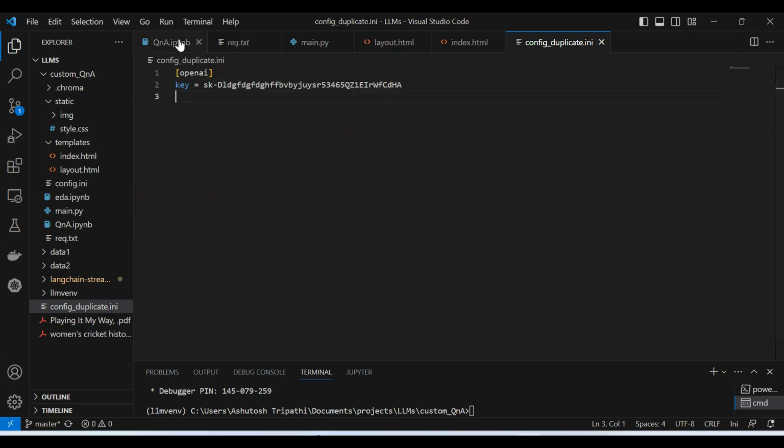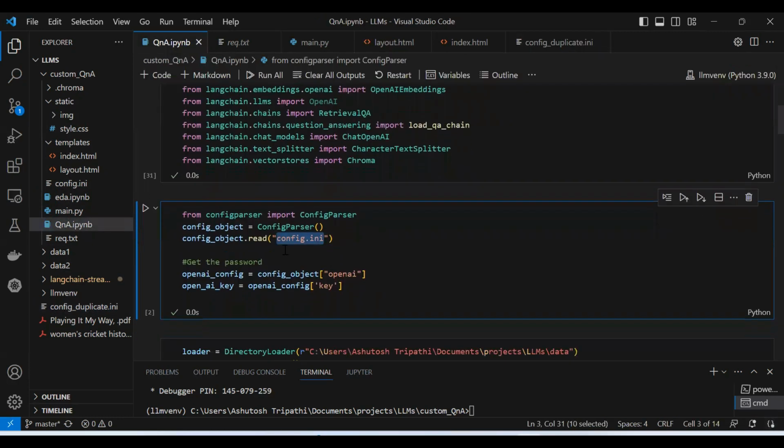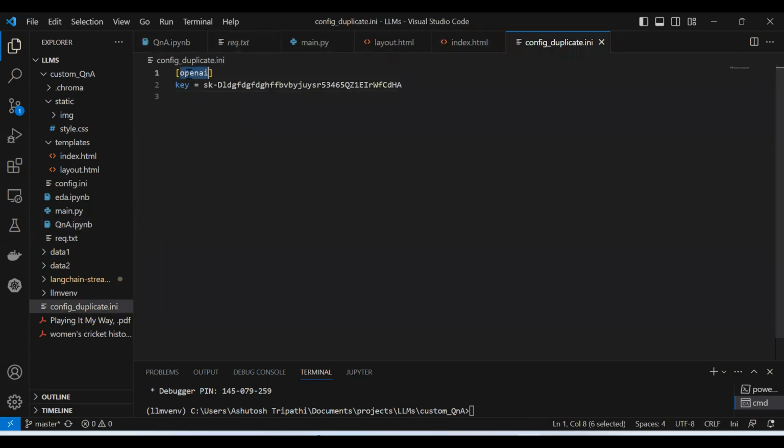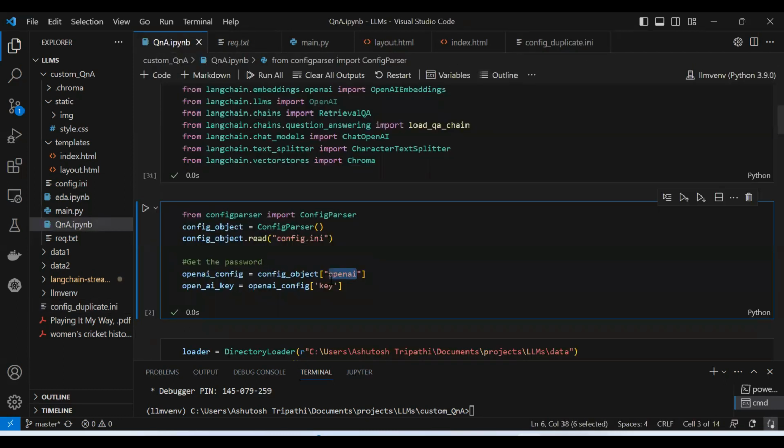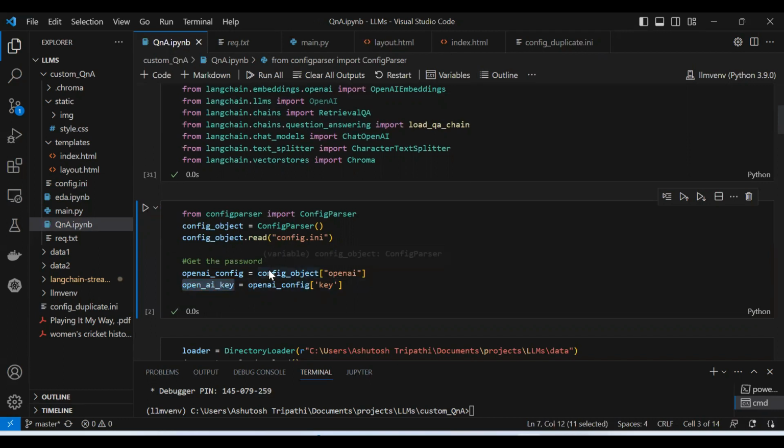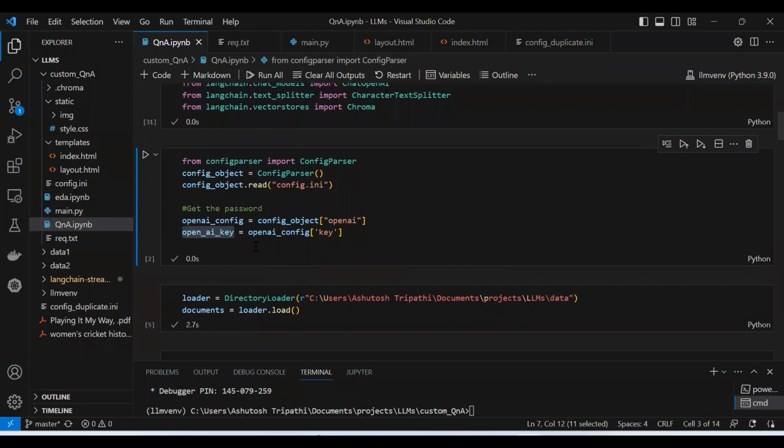Now go back, and here I'm just reading that config ini file using config parser, and then I'm just passing my section information. This is the section name. Using this, I can get all the details under that section, and then using this JSON kind of thing, key value pair, I can read using the key. So now the openai key variable holds my key. Let me run this. If you print this openai key, it will print the exact key.